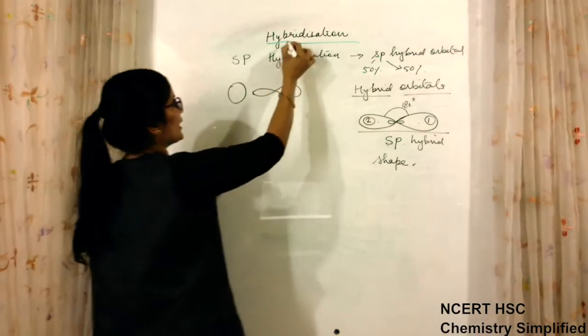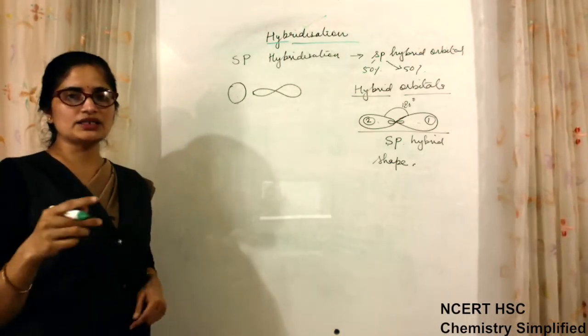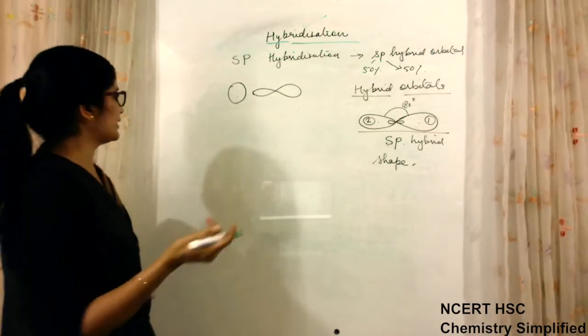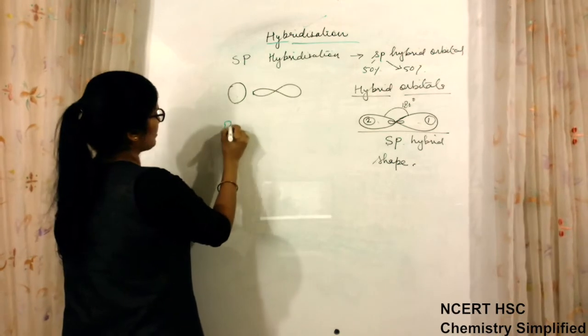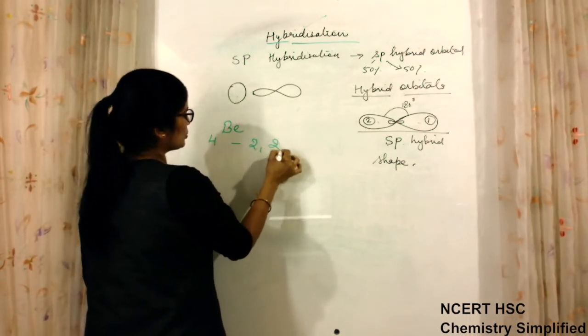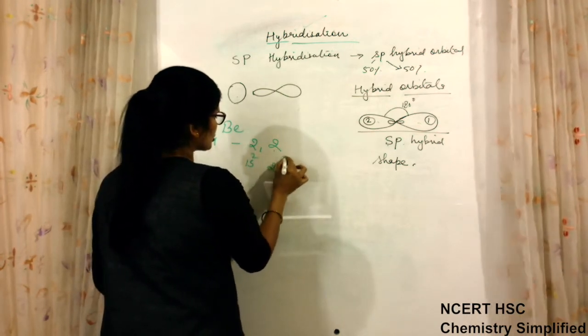I told you that as we start the hybridization concept, we have to switch over to the s, p, d, f type of classification for filling electrons. Now for beryllium, atomic number 4, distribution 2 and 2. This is 1s2, this is 2s2.